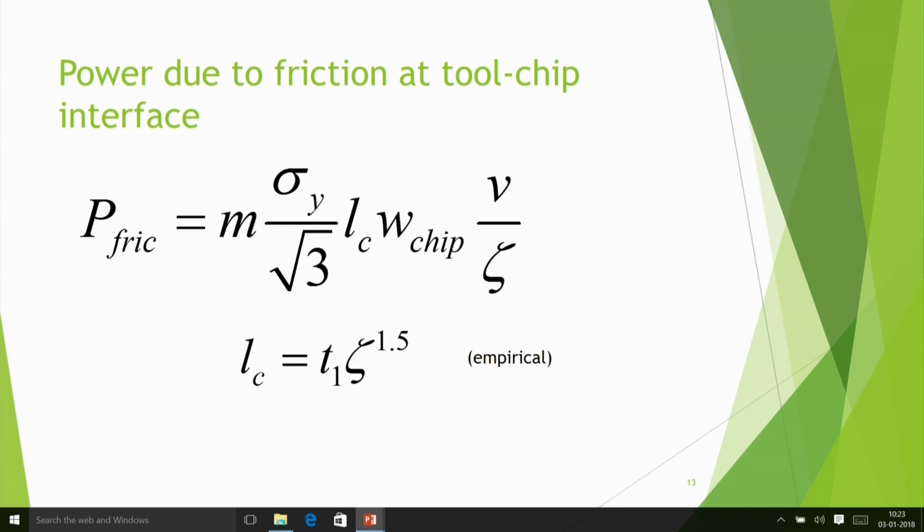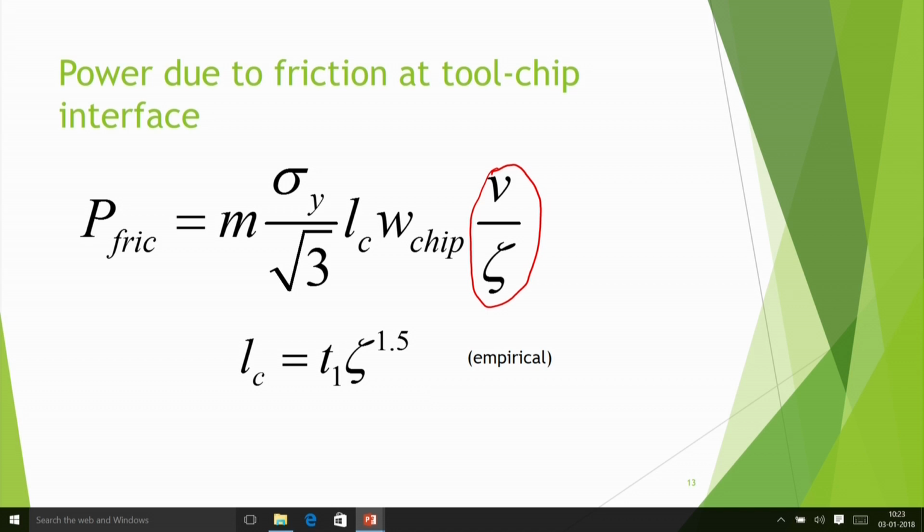So M times sigma y by root 3, that gives a constant shear stress, and LC is the chip length, W chip is the width, so LC into W chip will give you the force, shear force, and then multiplied by the velocity VC, because the chip is moving with the velocity VC, but VC is nothing but V by the chip compression ratio zeta. So you get this type of expression.